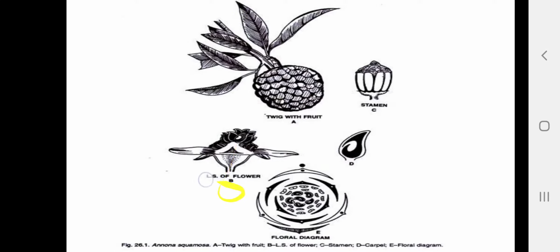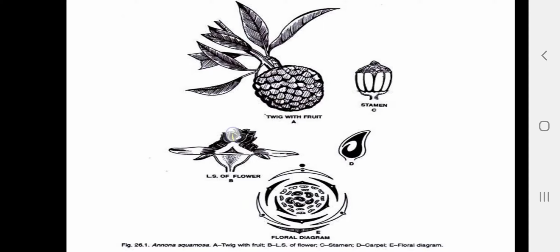Then this is the LS of the flower. You can see over here the floral axis or thalamus is conical. It is not flat, but it is conical thalamus. And you can see that these are the floral whorls, that is the perianth or the calyx and the corolla. And above that, on the conical thalamus are present the stamens. These stamens are many in number and they are present in a spiral manner. Above the stamens are present the carpels.